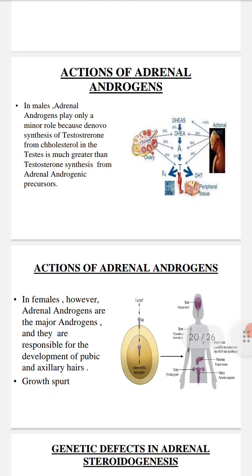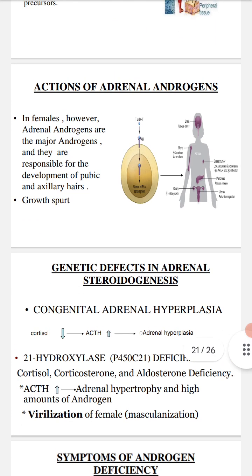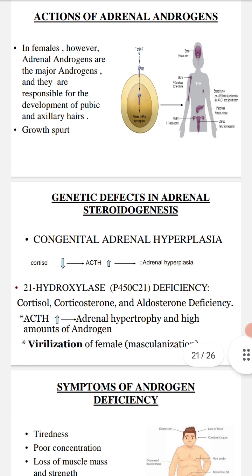Actions of adrenal androgen. In females, however, adrenal androgens are the major androgens, and they are responsible for the development of pubic and axillary hair and for the growth spurt. Now, the genetic defects in adrenal steroidogenesis. Congenital adrenal hyperplasia: cortisol will be decreased and ACTH will be increased, causing adrenal hyperplasia. In 21 hydroxylase deficiency, there is cortisol, corticosterone, and aldosterone deficiency. Adrenocorticotropic hormone will be increased, with adrenal hypertrophy and high amounts of androgen. Virilization of the female, that is, masculinization of the female.